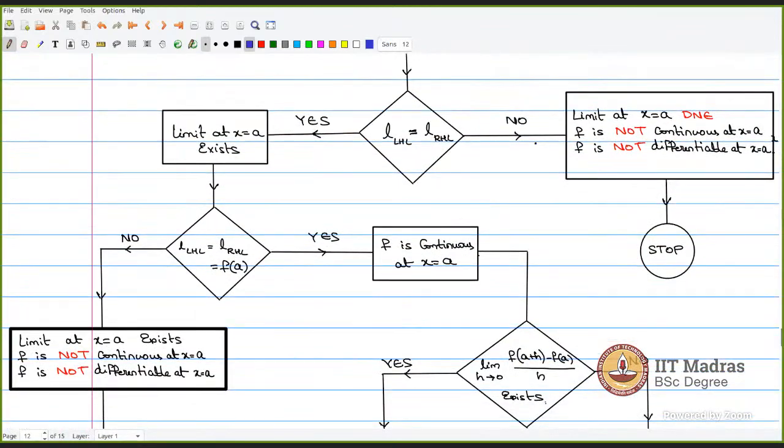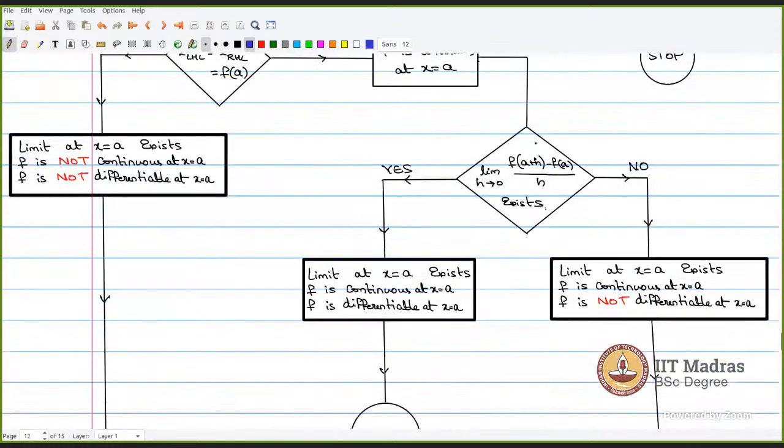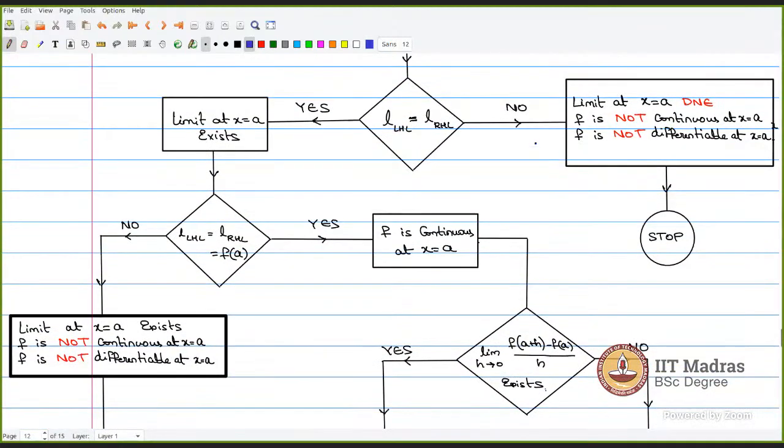So you have to check whether the left hand limit and right hand limit are equal or not. Once it is equal, whether it is equal to f of a or not. If it is equal, then this particular limit exists. So 3 stages of checking, and at each stage you will conclude different things.